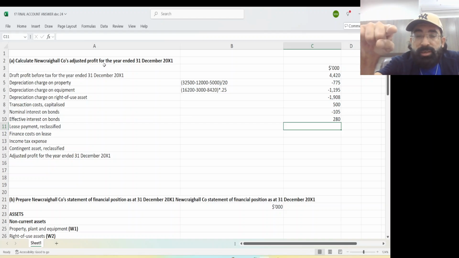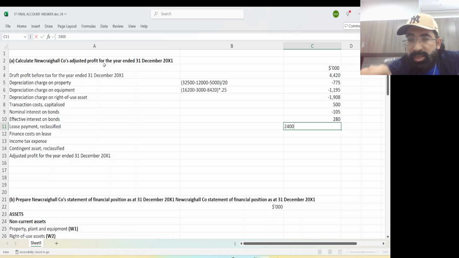Go and check adjustment number 6 or 5. It is written they have booked 2400 as an expense, so we need to reverse it. This is a mistake. I think I didn't discuss this while doing the question, but it is written clearly.